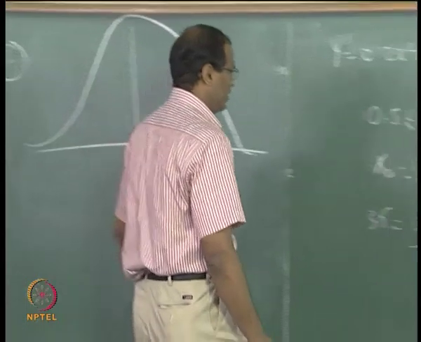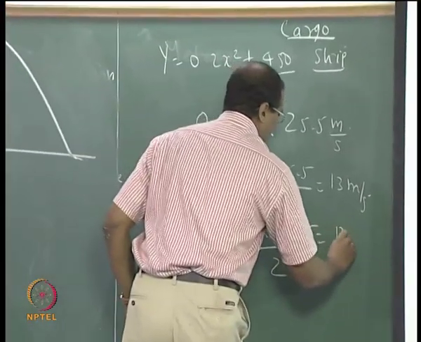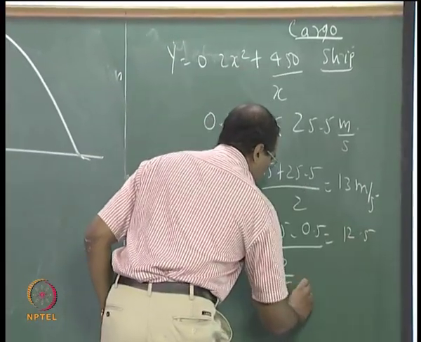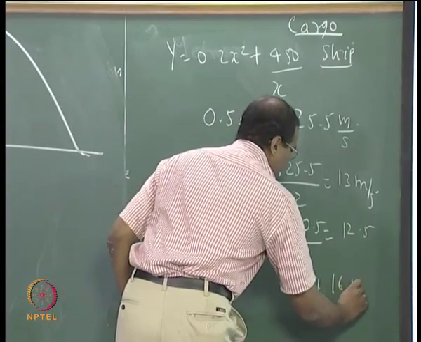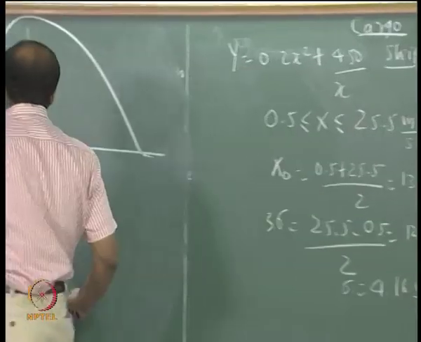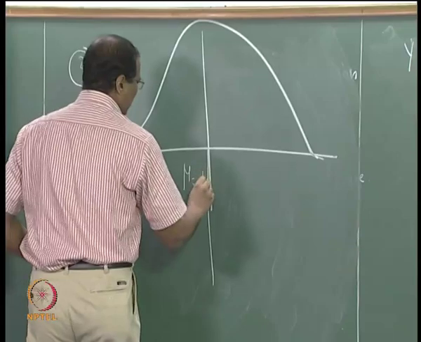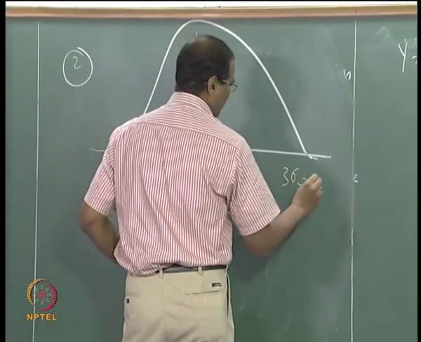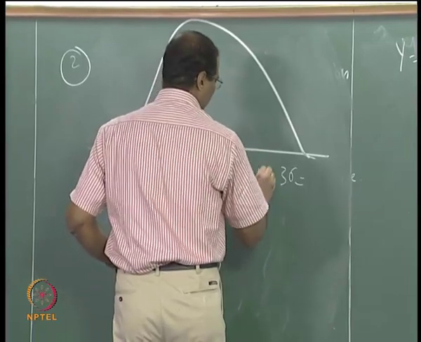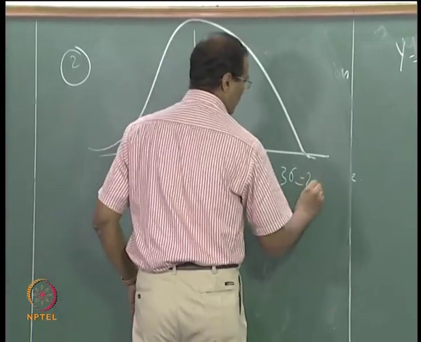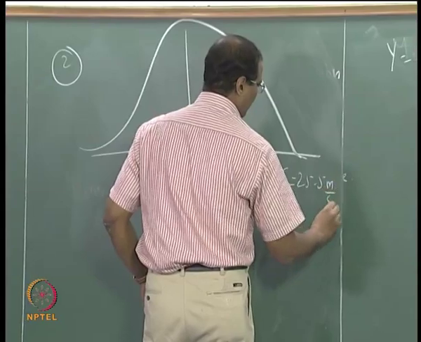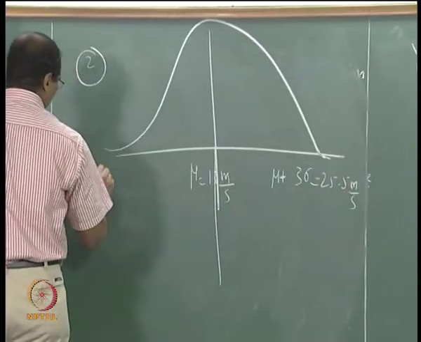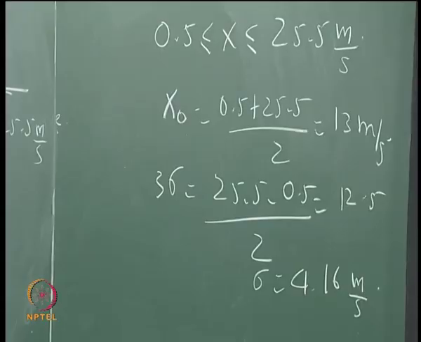So 12.5 over 3, sigma is 4.16 meters per second. So I will have mu equal to 13 as the initial iteration, so I start with mu, that is x naught.